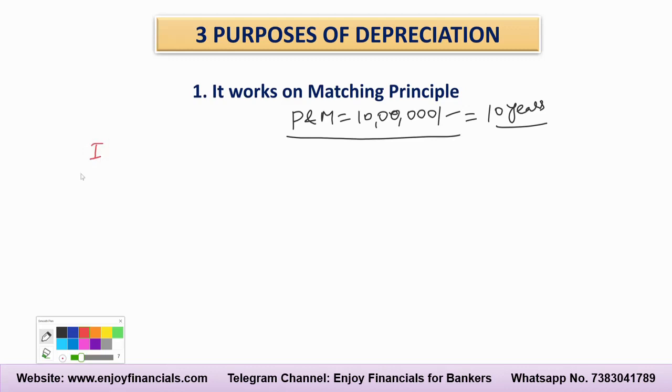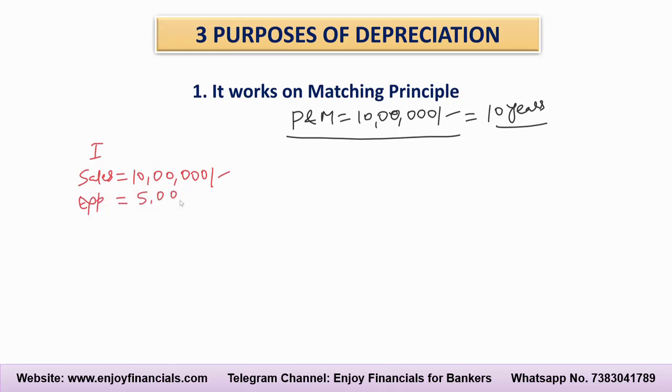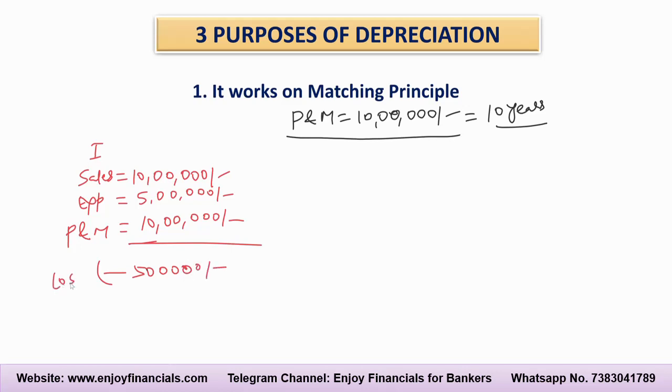Suppose in the first year, the company has made sales of 10 lakh rupees, and all the expenses, manufacturing expenses, selling, general and administrative expenses put together, are suppose 5 lakh rupees. And if I debit the value of this plant and machinery of 10 lakh rupees from the profit and loss account, then the company will have a loss of how much? 5 lakh rupees, right? The company will have a loss of 5 lakh rupees. This loss happened because of booking the expense of plant and machinery in the first year.